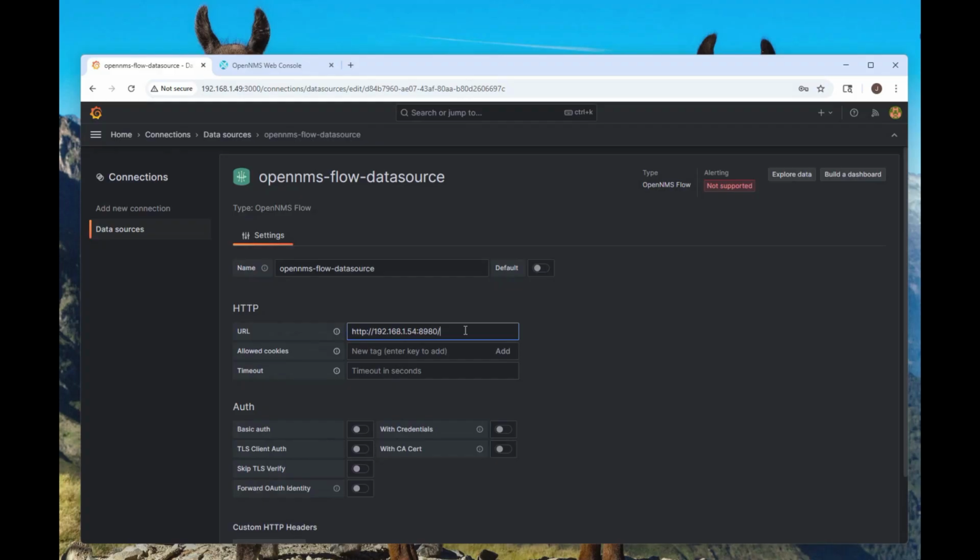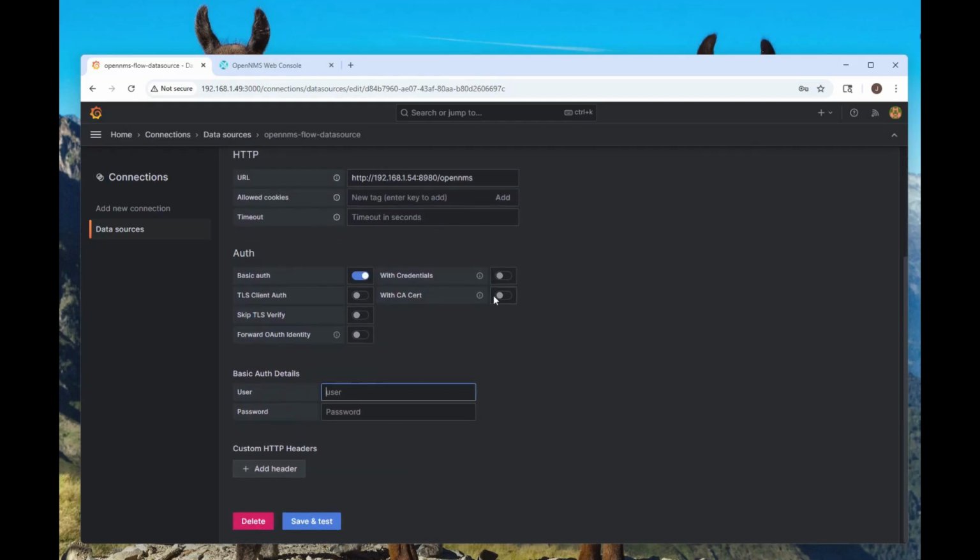54.89.80 and OpenNMS. Down here we'll select basic authentication, admin, and in real life you probably would not be using the admin account for this task. You would have a separate account that you would use for this configuration. So let's see. And let's see, save and test.